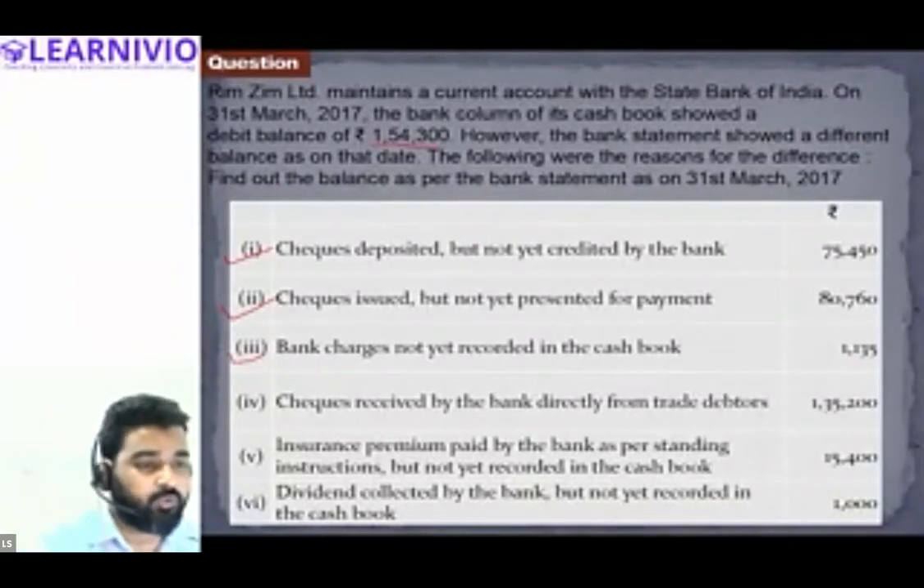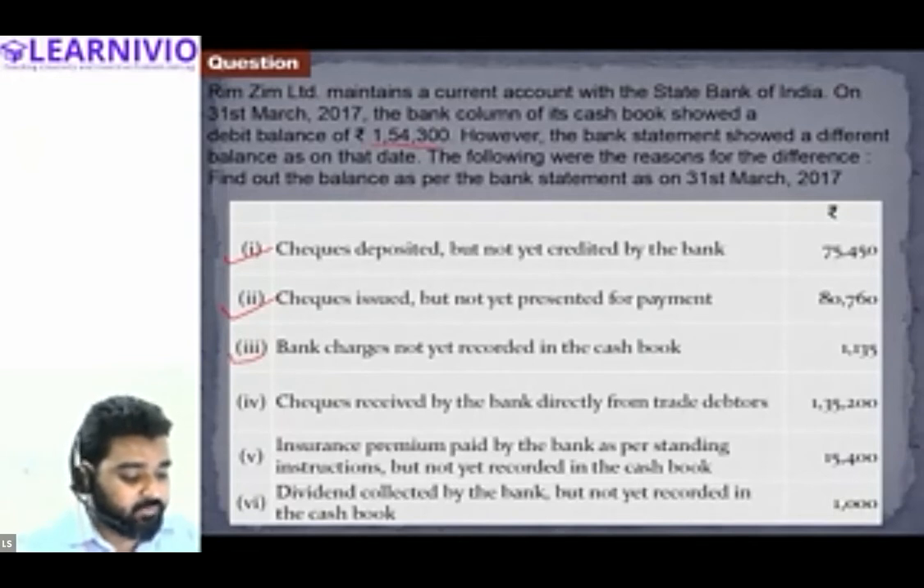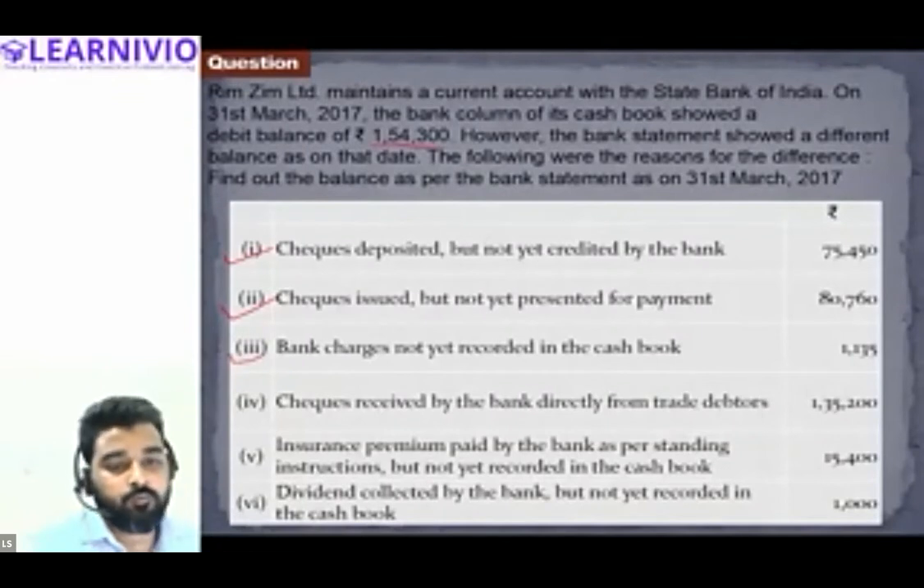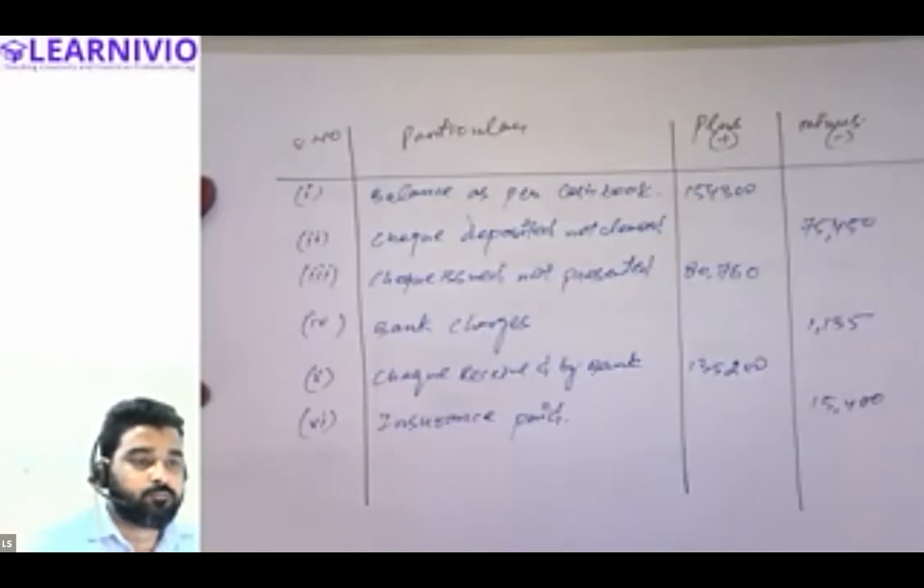We will have to record this in the cash book. Therefore, will the bank balance as per cash book reduce or increase? Reduce. Correct. So insurance premium paid by bank will be recorded in the minus column, 15,400.